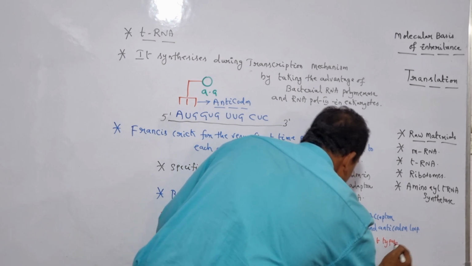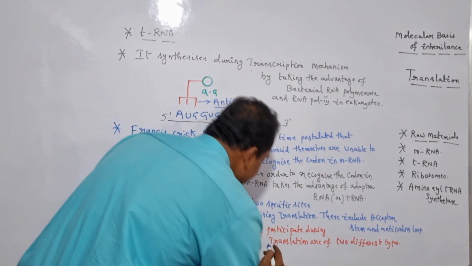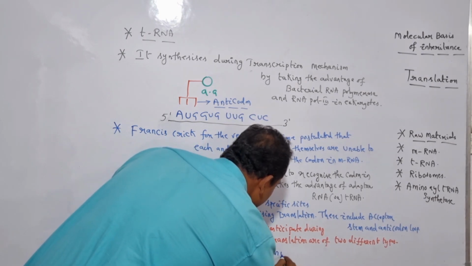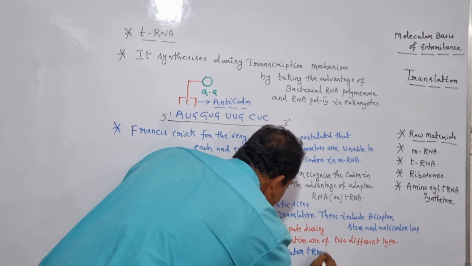And these include one is the initiator tRNA, and the other one is amino acid tRNA.